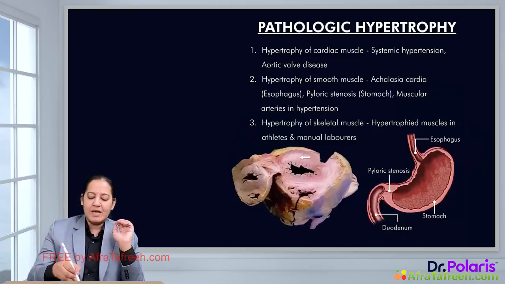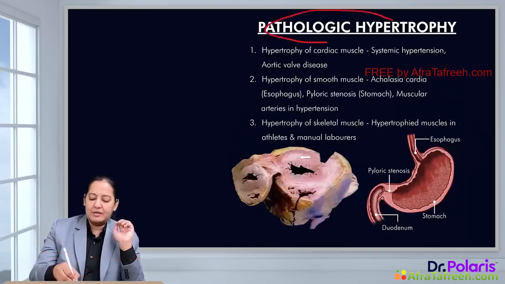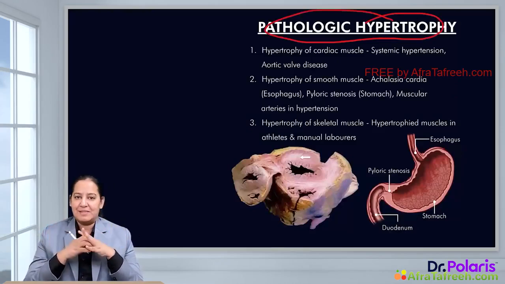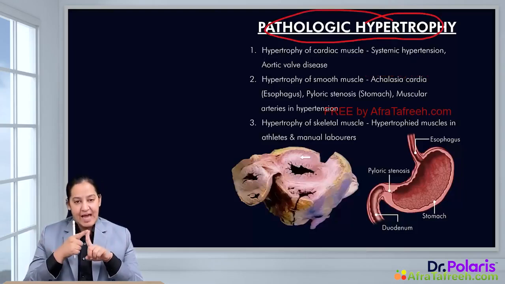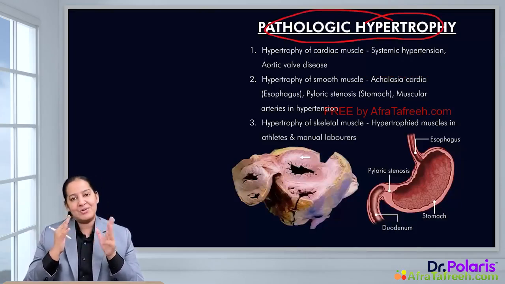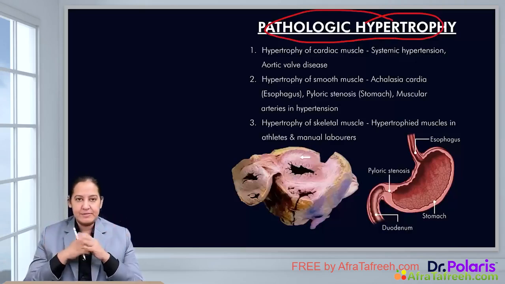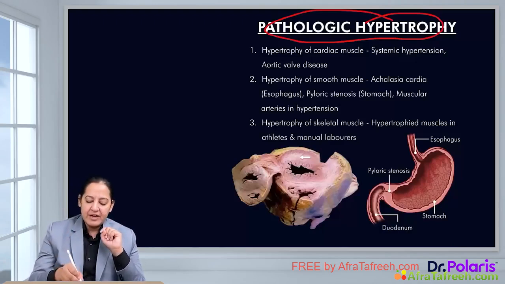Let me come to a few examples of pathological hypertrophy. Here I would like to give you 3 examples from the 3 muscles. The human body has 3 types of muscles. What are the 3 types of muscles? We have skeletal muscle, cardiac muscle, and smooth muscle. All these 3 muscles show pathological hypertrophy in case of some stress. So let me take the example of cardiac muscle first.